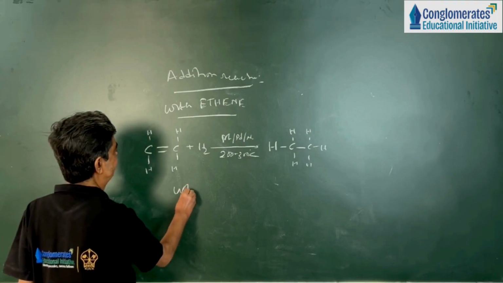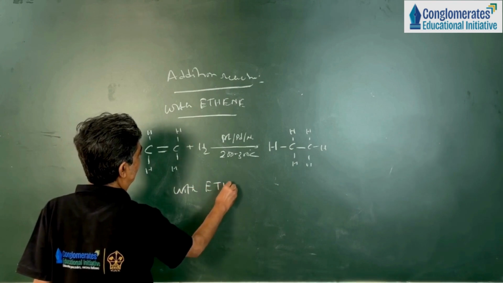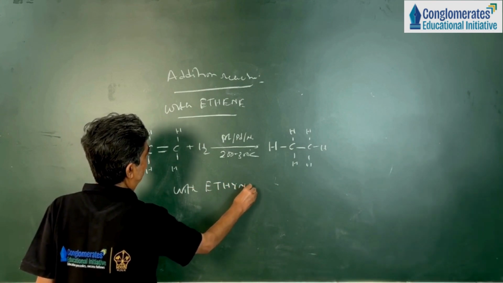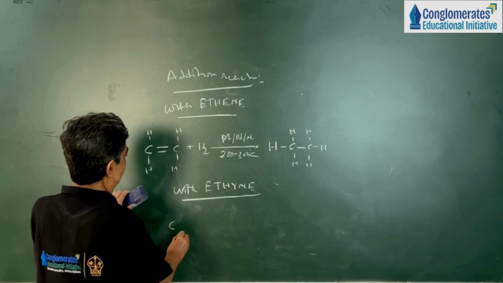Now with ethyne. Here also we can say it is an addition reaction.